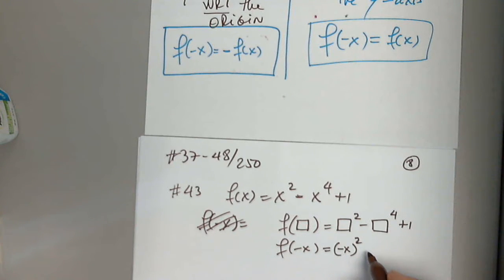I cannot. I have to take it to the fourth power. Do not change anything. We have to raise it to the fourth power before we multiply by negative 1. So I have to copy negative.